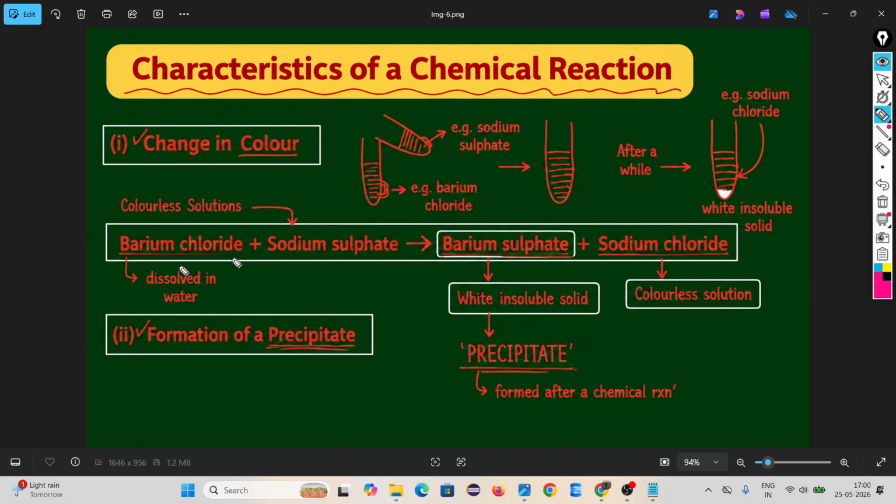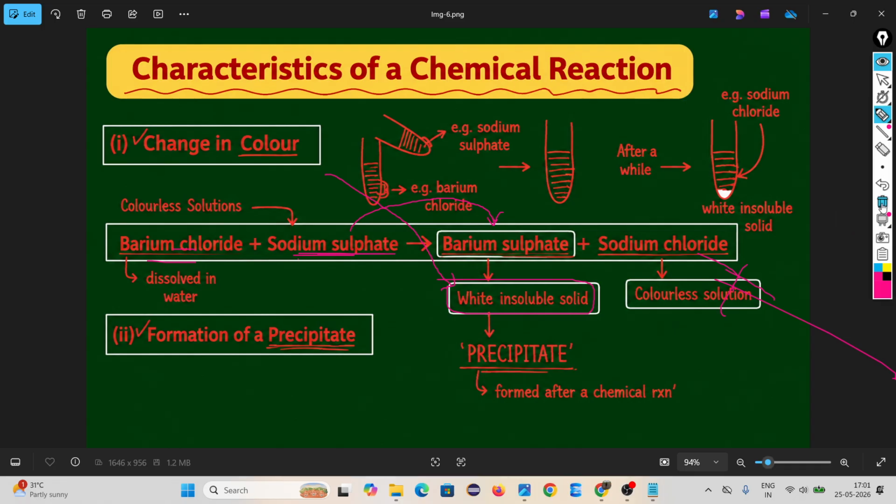The focus is, look, barium chloride is colorless. Sodium sulfate is also colorless. But when they react with each other, they form barium sulfate, that is white. That is white color. Are you looking? I am taking two substances which are colorless, two compounds which are colorless, but after reacting, I am finding the product that is white. Sodium chloride is colorless. Don't look at sodium chloride. Only focus on barium sulfate. Are you understanding? Color change is happening or not?